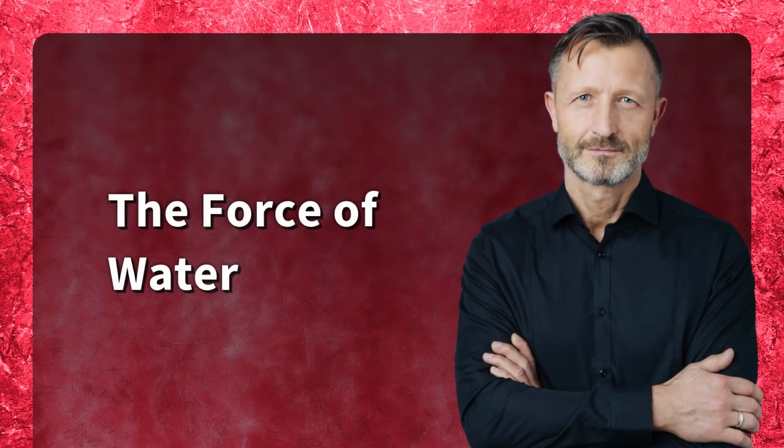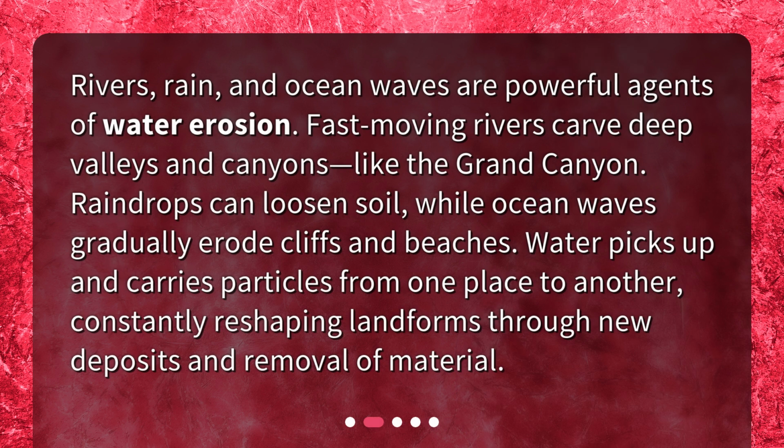The force of water. Rivers, rain, and ocean waves are powerful agents of water erosion. Fast-moving rivers carve deep valleys and canyons, like the Grand Canyon. Raindrops can loosen soil, while ocean waves gradually erode cliffs and beaches. Water picks up and carries particles from one place to another, constantly reshaping landforms through new deposits and removal of material.